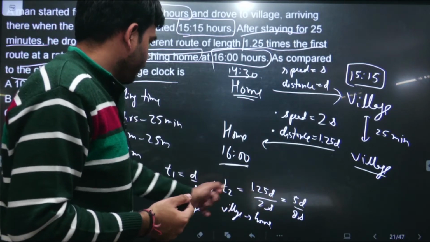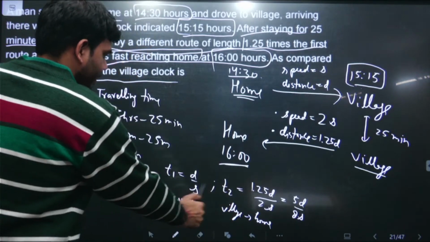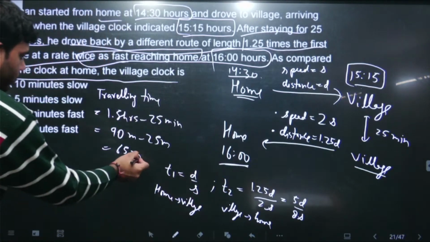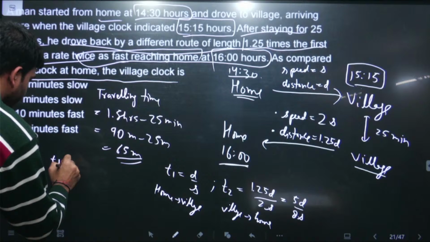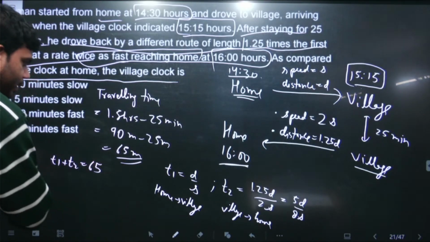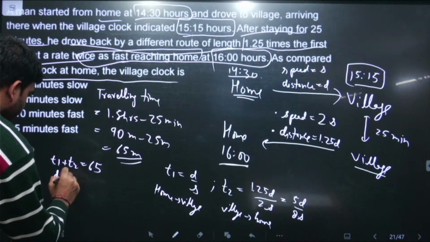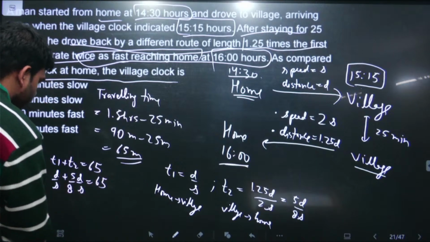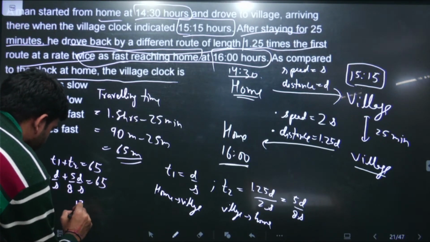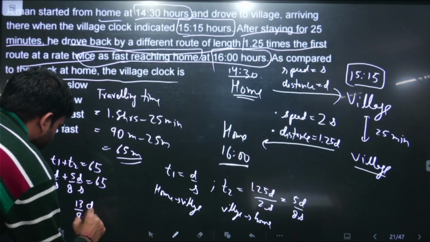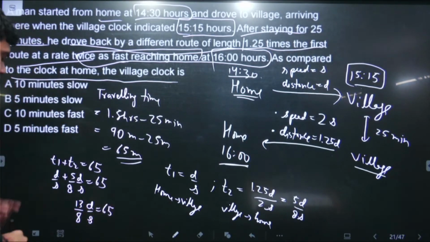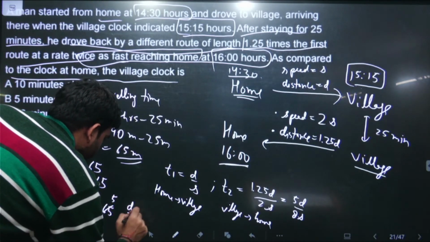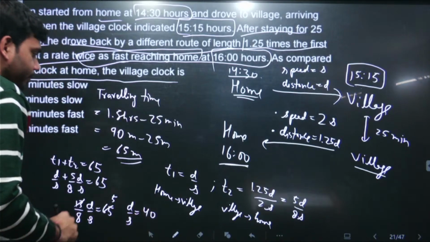So this is the total time from home to village and village to home, and if we add this T1 and T2, this is the total traveling time, right? This is the proper traveling time, and total traveling time is 65. So T1 plus T2 is the total traveling time, that is 65 minutes, and T1 is d by s and T2 is 5 by 8 d by s, and this is 65. So taking LCM, it is 13 by 8 d by s is 65, and cancelling this by this, d by s is coming out to be 40, and d by s is T1.